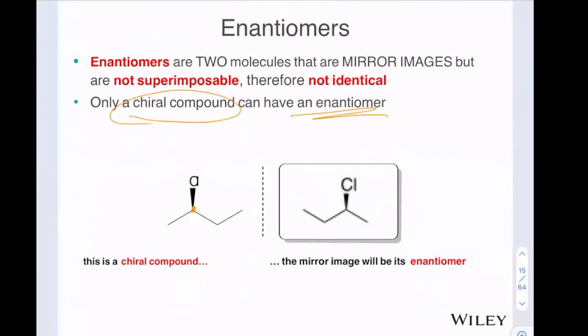So here's a chiral compound. We have fluorine and a CH3. Of course, we have a hydrogen and then an ethyl. So those are 4 different groups. And so this is a chirality center.